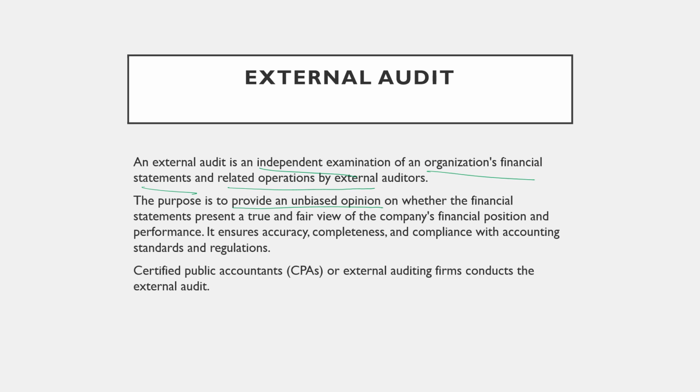The auditor will express an opinion without any pressure on whether the financial statements present a true and fair view of the company's financial position and performance. It ensures accuracy, completeness, and compliance with accounting standards. It is conducted by a CPA or external auditing firms.